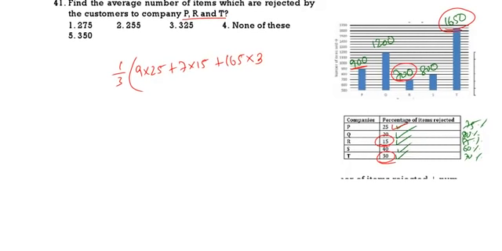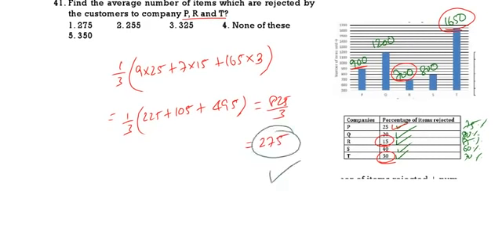So do the calculations part now. 1 by 3 of 225 plus 105 plus 495. So 495 plus 105, that is 600. 600 plus 225, that is 825. The answer is 825 by 3. 3 27s, 3 5s. So the correct answer is 275. 275 is the correct answer.